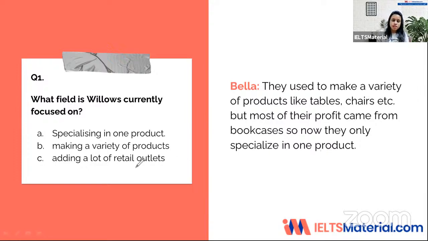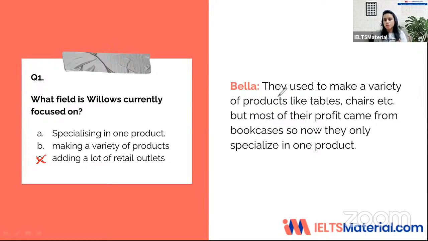Let's look at the options again. Option C, I can right away eliminate because there is no mention of adding a lot of retail outlets. So I'm just going to cross this off. I'm going to eliminate option C without a doubt. Now I have to choose between A and B. Let's see what a distractor is doing here.